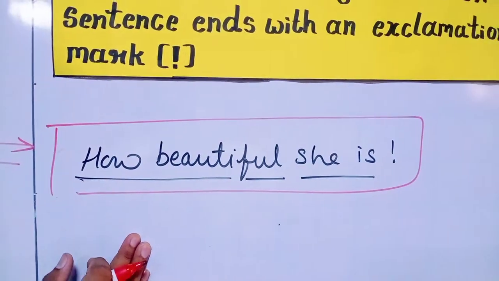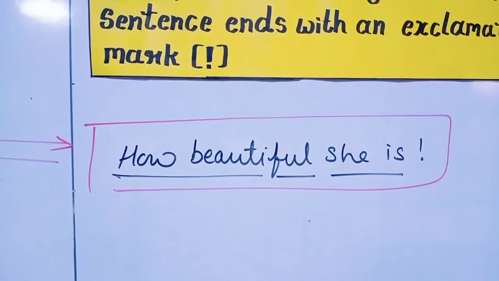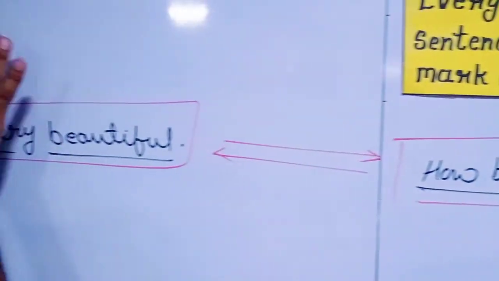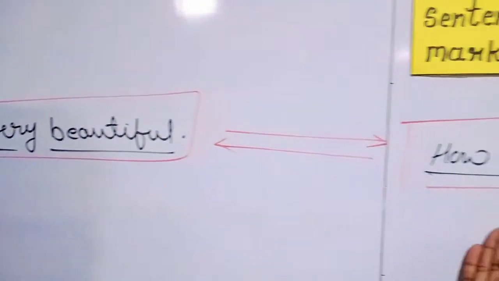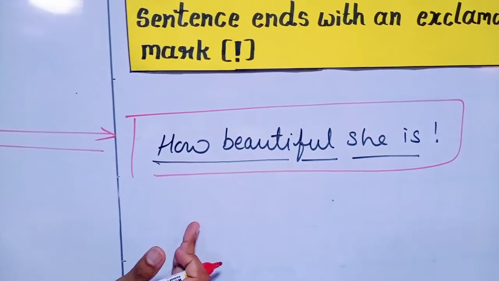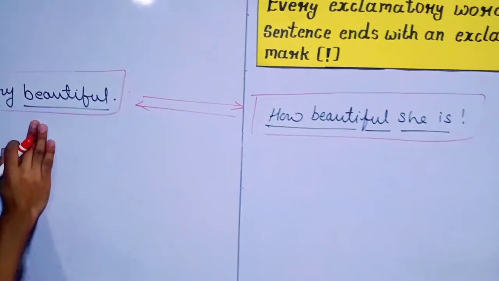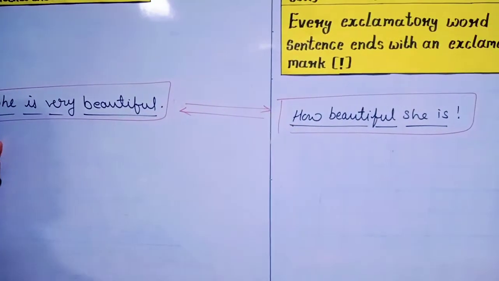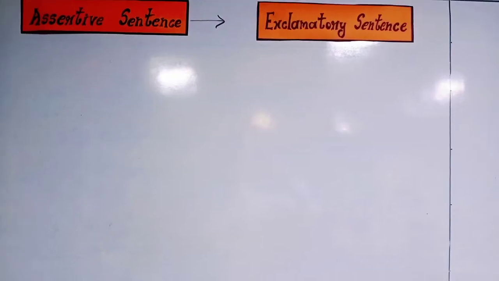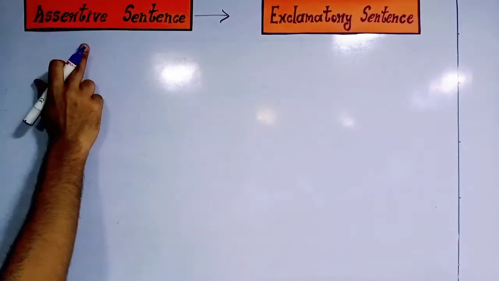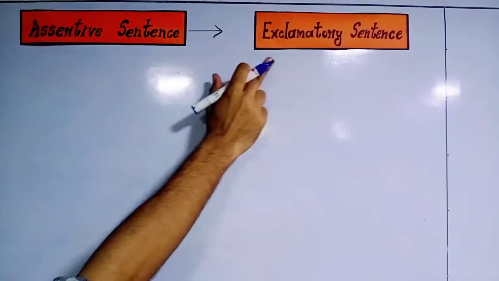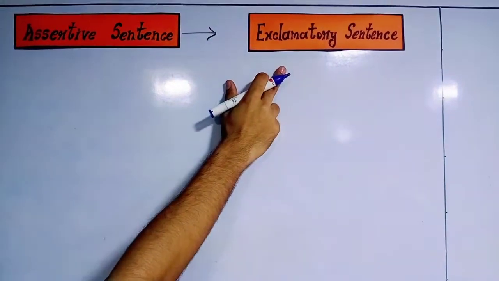So today we are going to learn how to change an assertive sentence into an exclamatory sentence. How could it be possible? How can we change one kind of sentence into another kind of sentence? So we have to convert assertive sentence into exclamatory sentence.